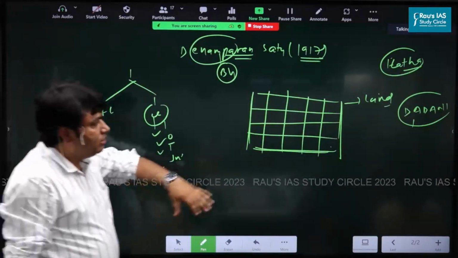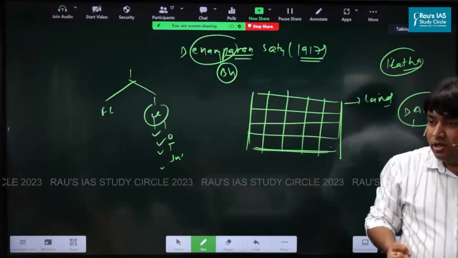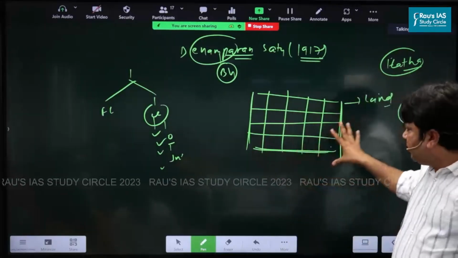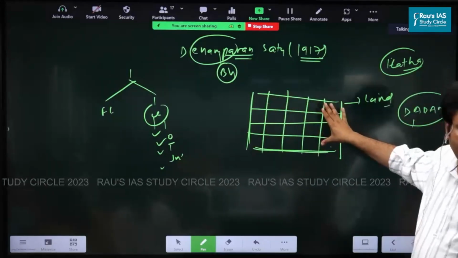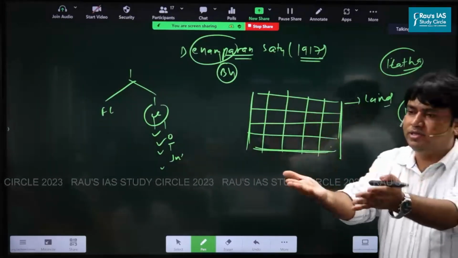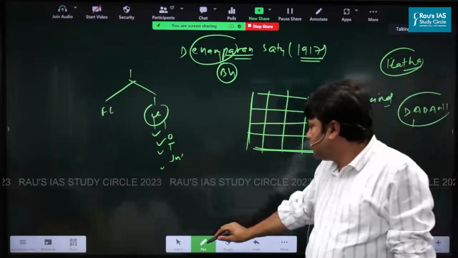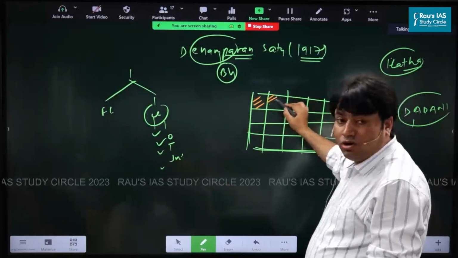So what was happening here? They offered peasants advance payments, and with these advance payments, they are asking peasants that you don't have to grow indigo on all your farm. For example, different peasants have different farm sizes. So what you have to do, for example, this is your land. In 3 parts of this land, not all parts, how many parts?